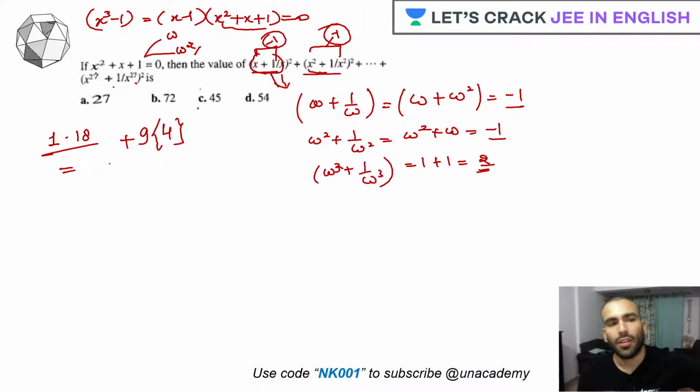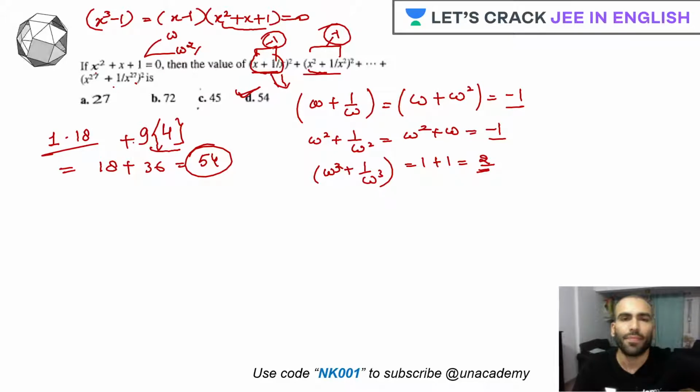Let's calculate this. So this will be 18 plus 9 into 4, which is 36. This is 54. Hmm, the value is 50. The correct answer would be D. Clear? Let's move ahead.